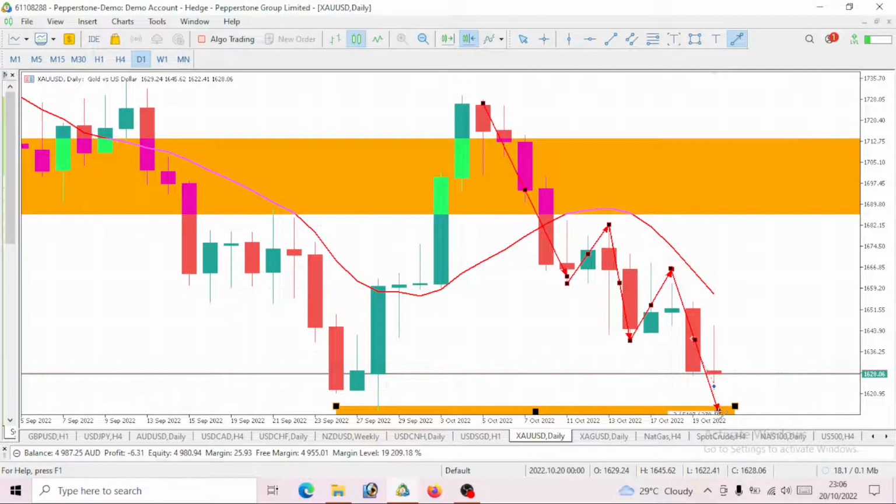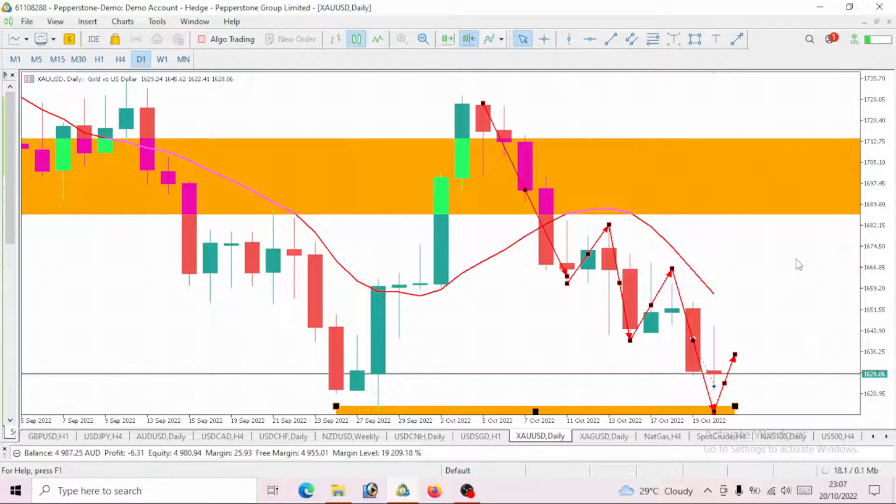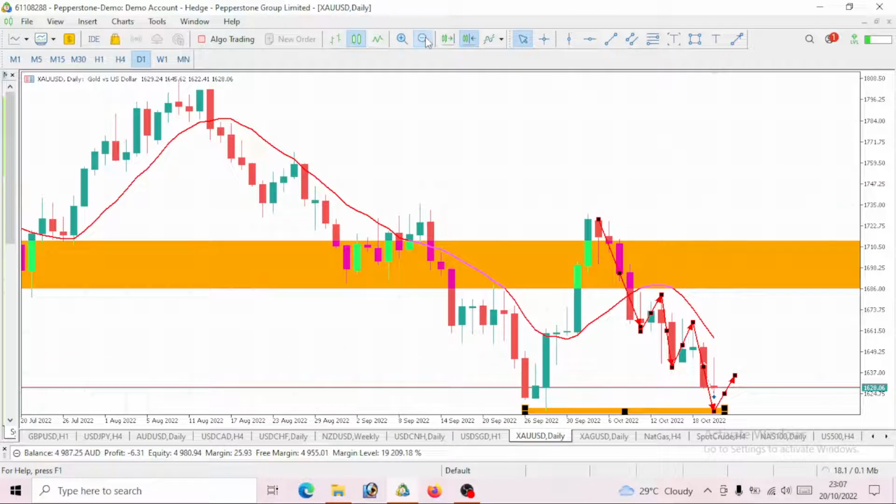Of course, we are now expected to go bearish again. So once price comes to this week here, then a correction will occur again on our gold, by the way. We still have about 130 pips of bearish move to be made on gold before we see a pullback. So gold, we are still on a bearish move, right? Once about 130 pips of bearish move has been made on gold, then a pullback will occur. So on the daily time frame, we are still on a bearish move.